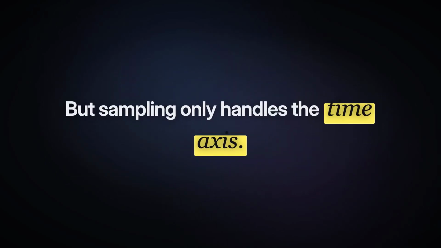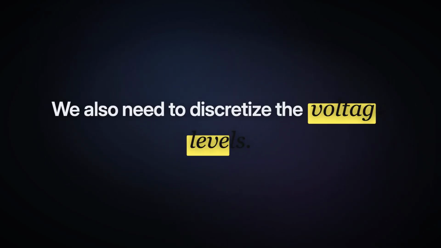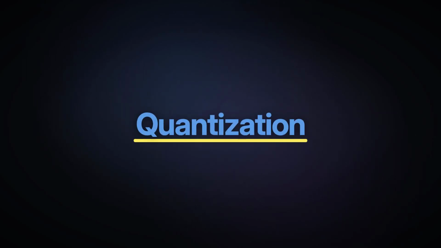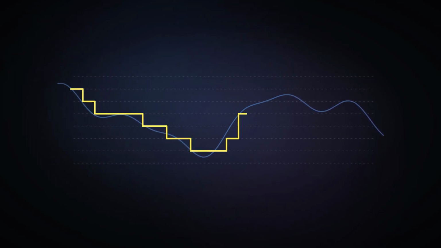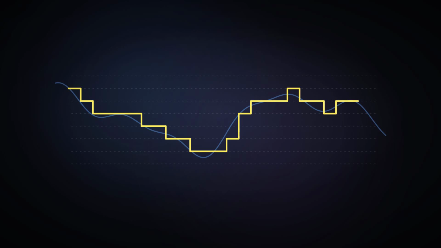But sampling only handles the time axis, so we also need to discretize the voltage levels. And this process is called quantization. What is done here is that each sample's amplitude is rounded to the nearest value on a fixed scale determined by the so-called bit depth.